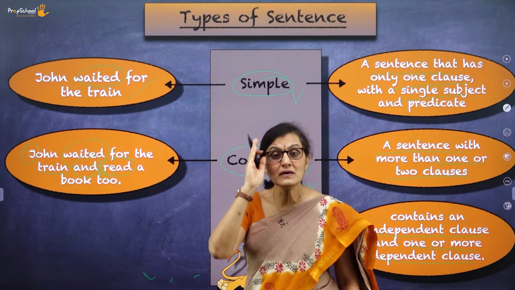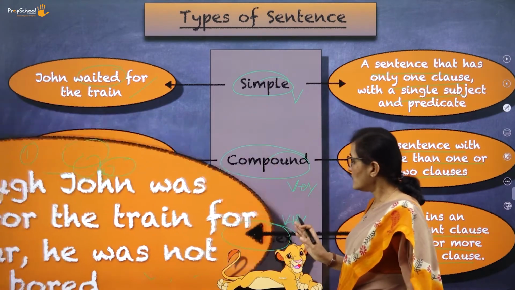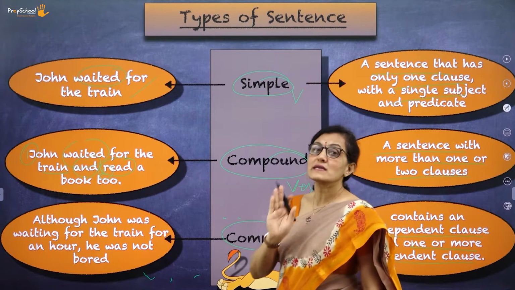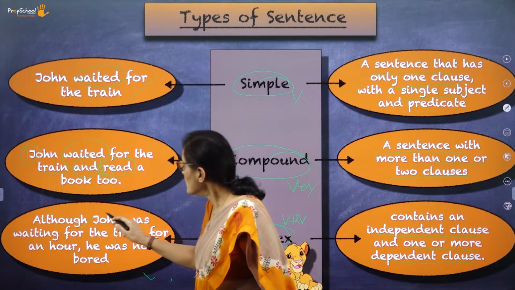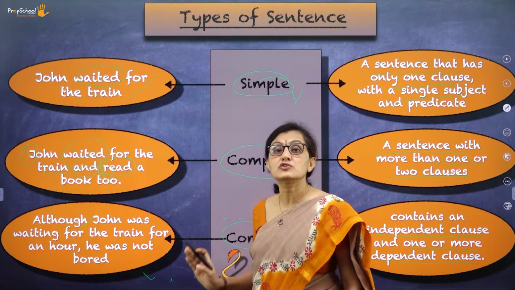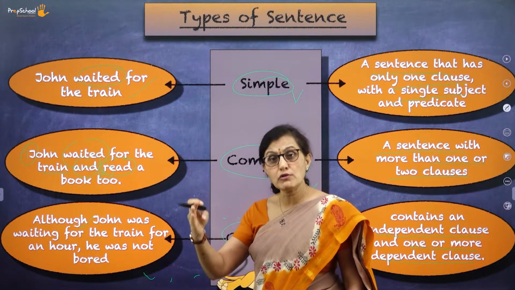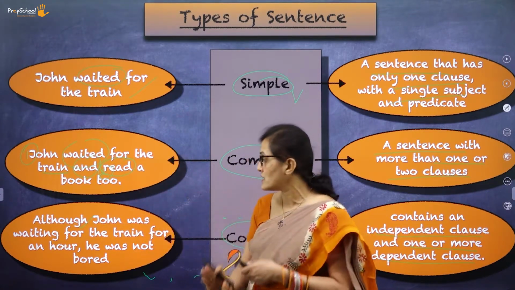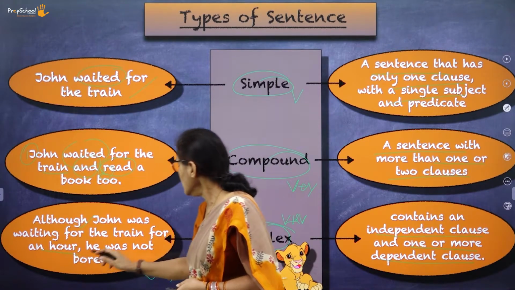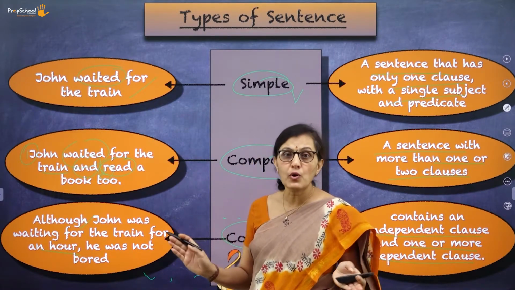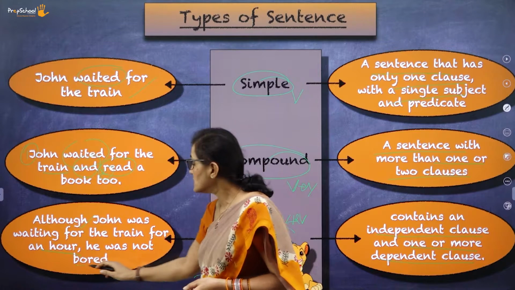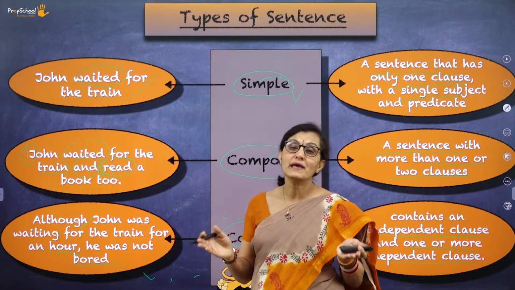So that's why it is a compound sentence. And then when you go to the complex sentence, it is: Although John was waiting for the train for an hour, he was not bored. So that becomes a complex sentence.